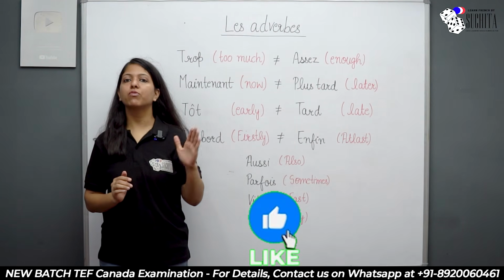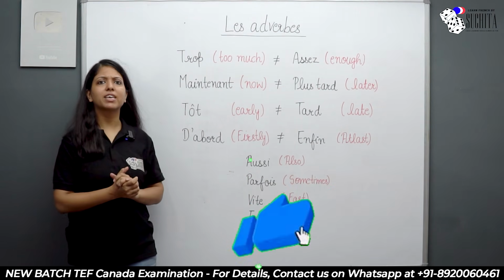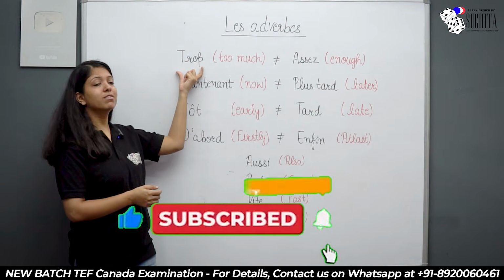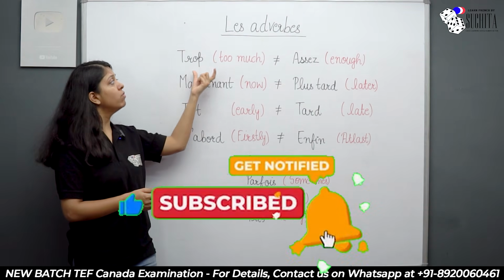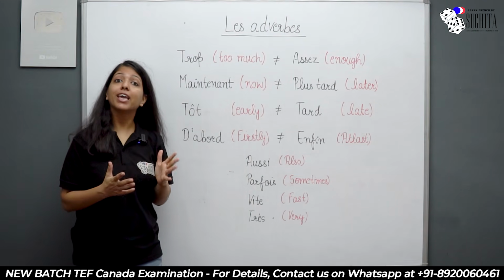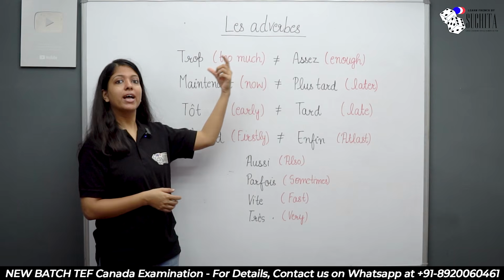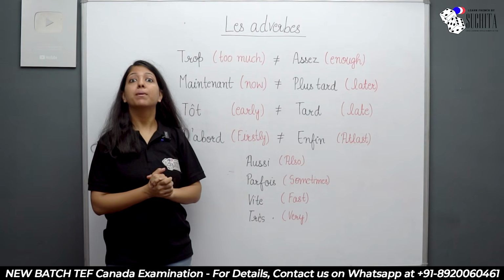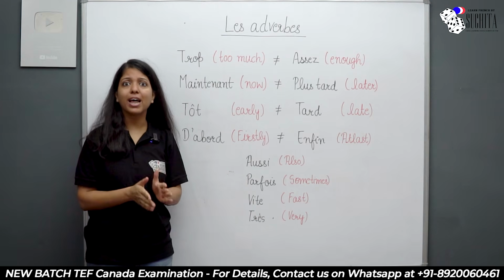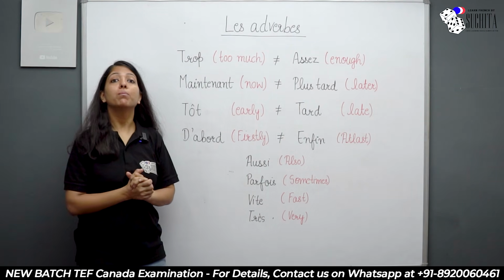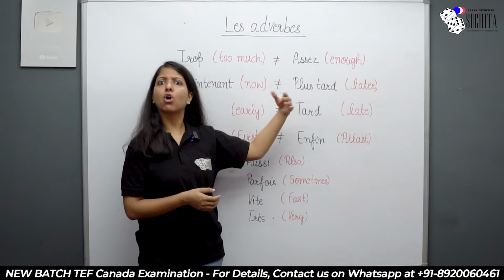Now let's look at some more adverbs from the first category, that means the adverbs that you cannot modify. Now first is trop. Trop, which means too much. And the opposite is assez, enough. So trop, assez. Next one, maintenant. Maintenant, which means now or right now. The opposite is plus tard. Plus tard, which means later or later on.